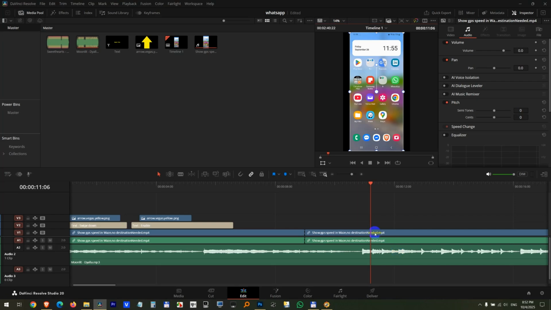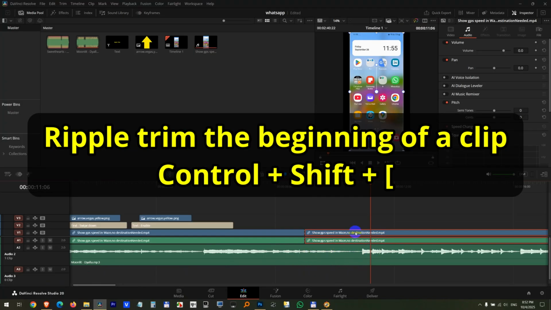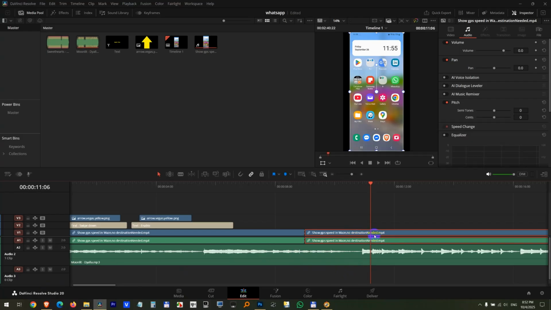How to ripple trim only what is selected in DaVinci Resolve and not the music below it also. So if I press Ctrl Shift and square bracket, which is the ripple trim command, it will not trim down only this, but it will cut the music which is below from here till there. So Ctrl Shift and square bracket, and this was modified also. So how to fix that problem?